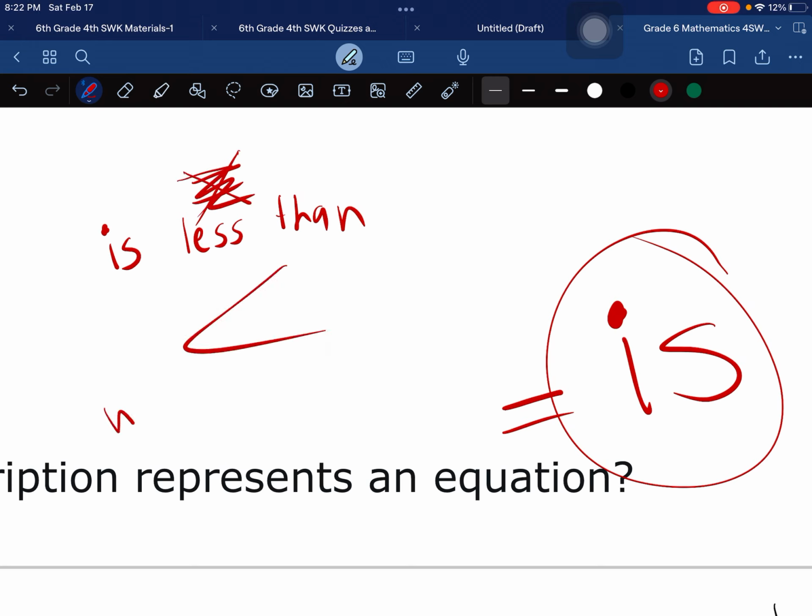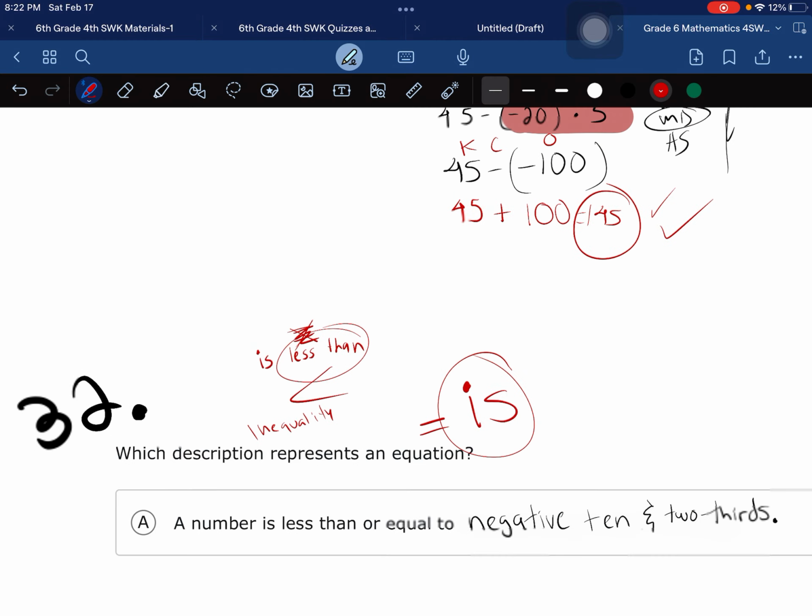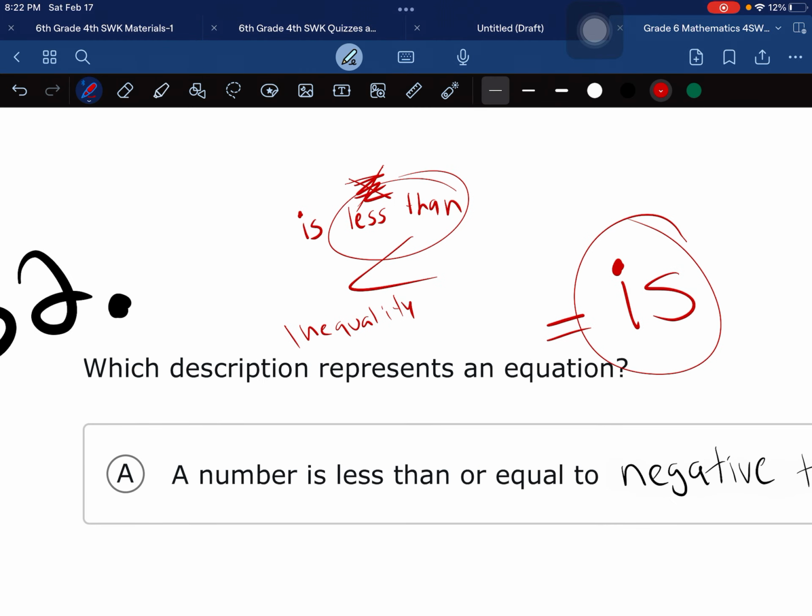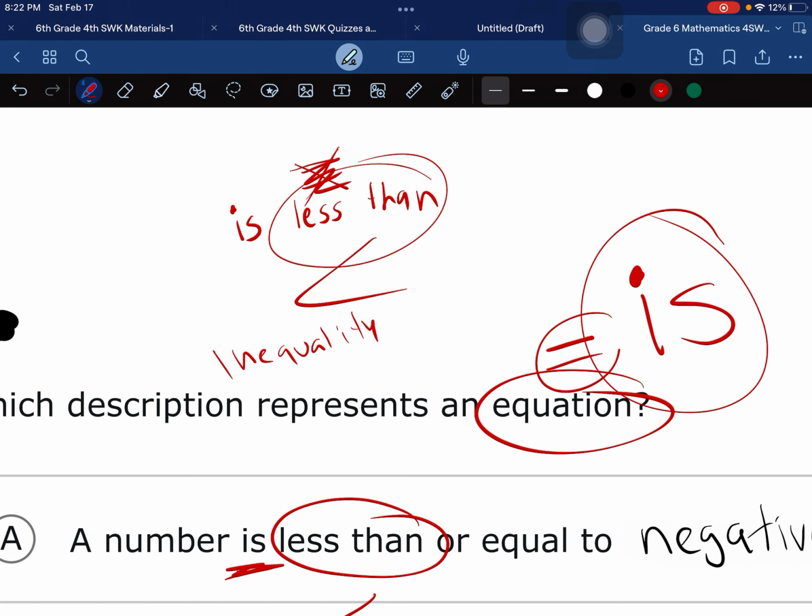You have an inequality symbol. So be very careful if there's something like this next to it. A number is less than. I have the word is, but you have less than or equal to. So do we have an equation, an equal sign? No, we don't. No tenemos. So not this one.